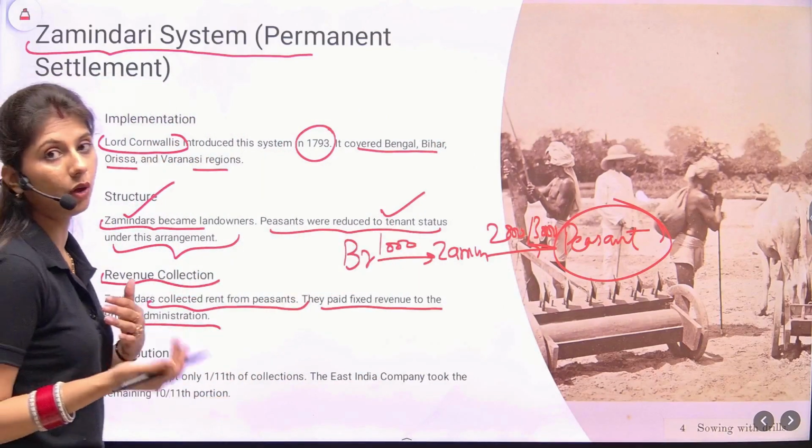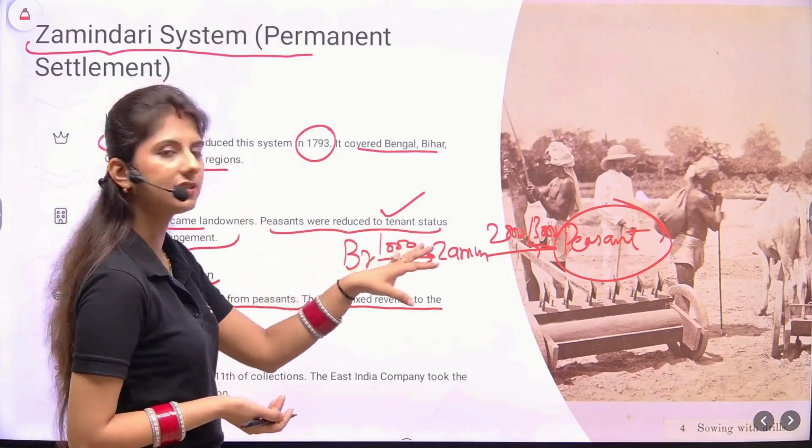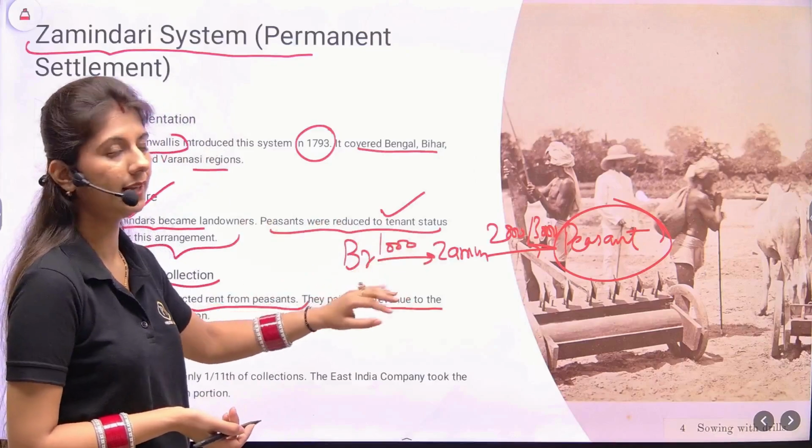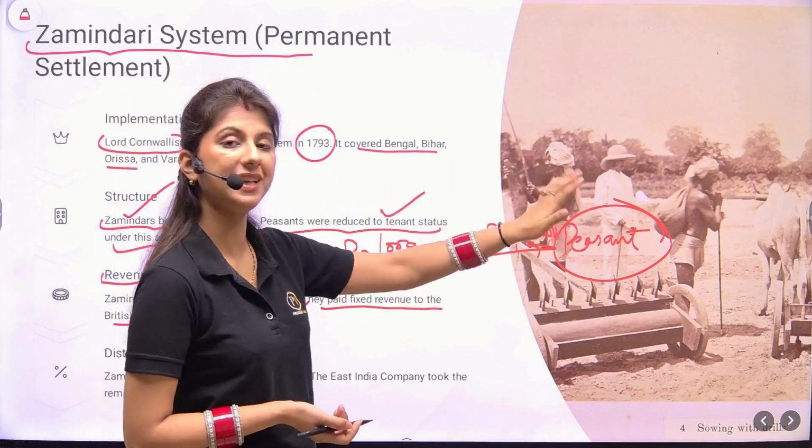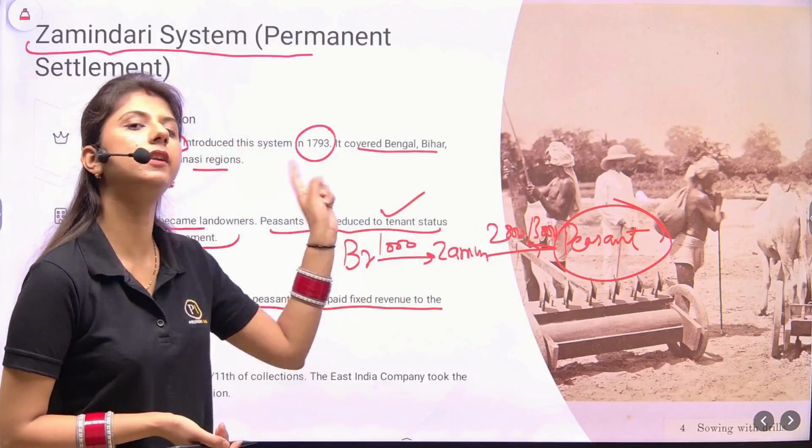And there was also some loss occurring to the Britishers, because the Britishers had fixed this system. Now they are charging 1,000 rupees. But if the land is productive and the peasant is paying 2,000, then too they cannot increase the amount.